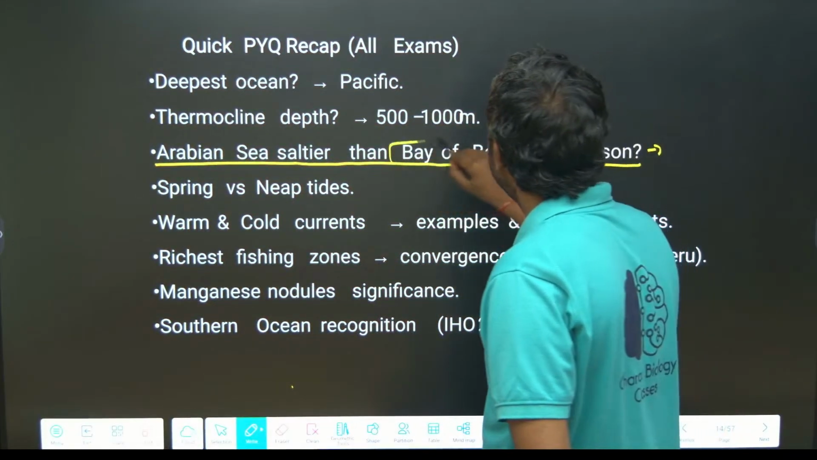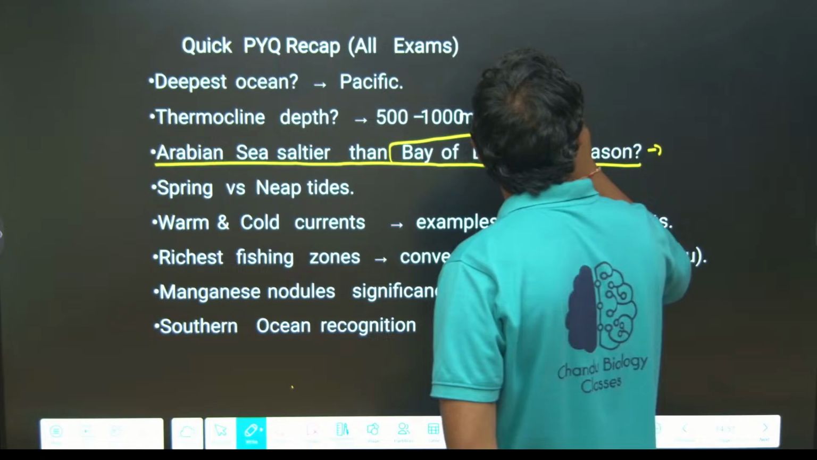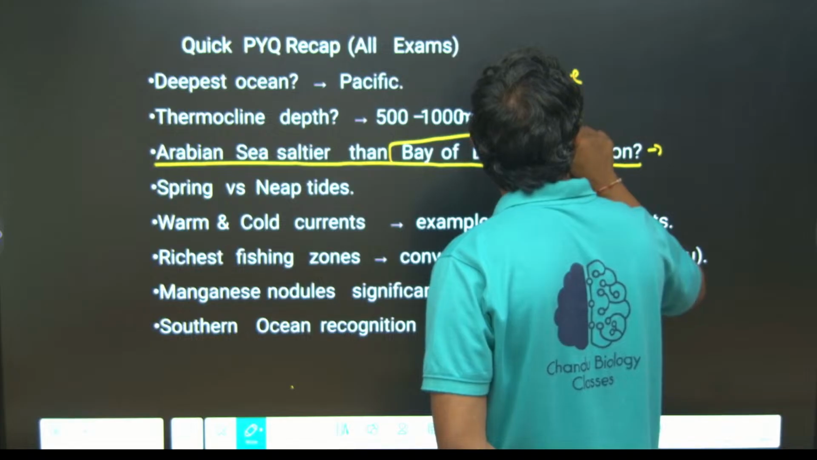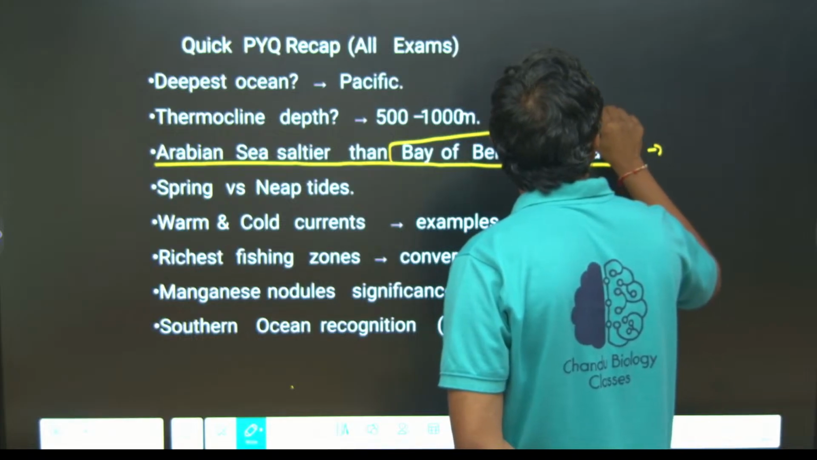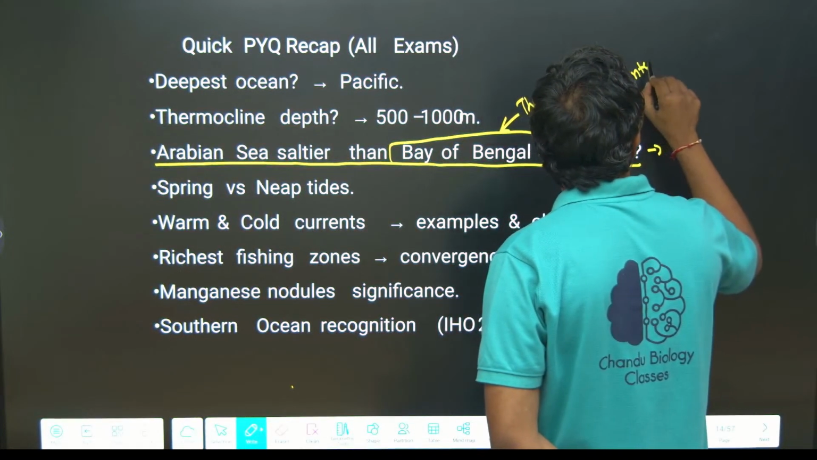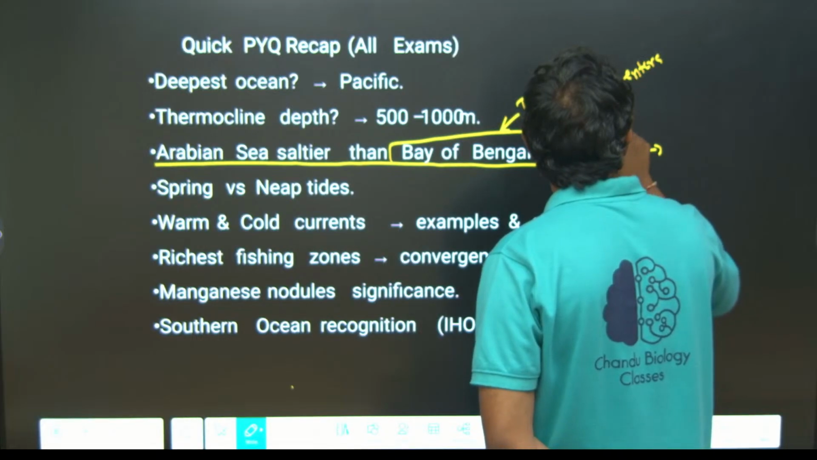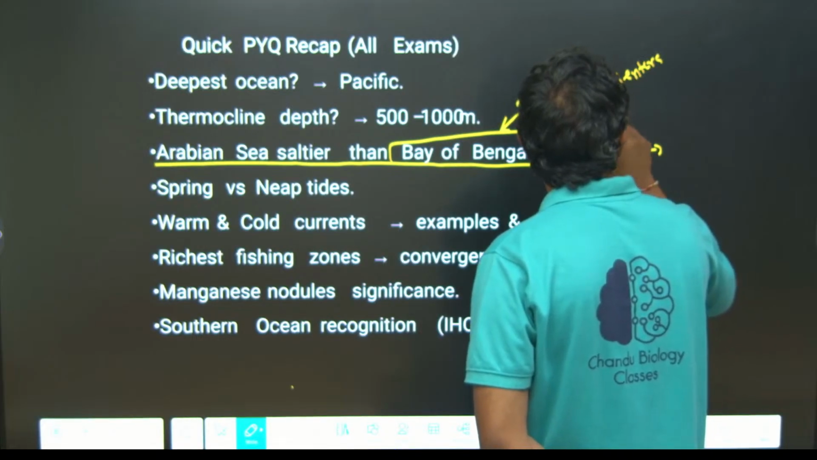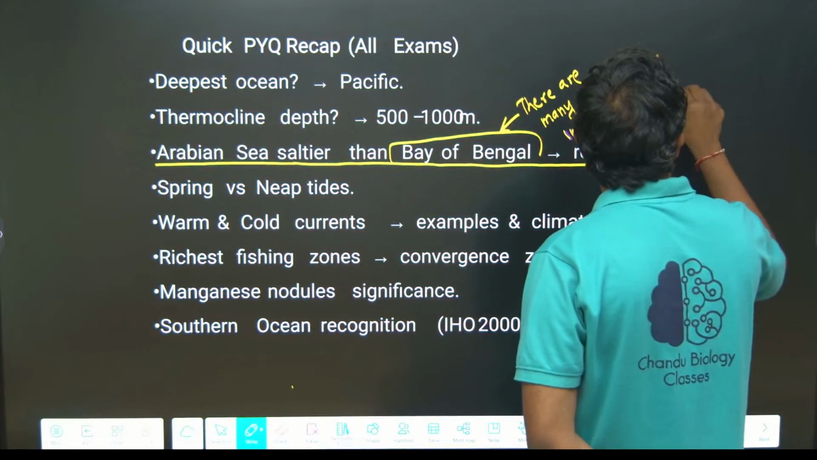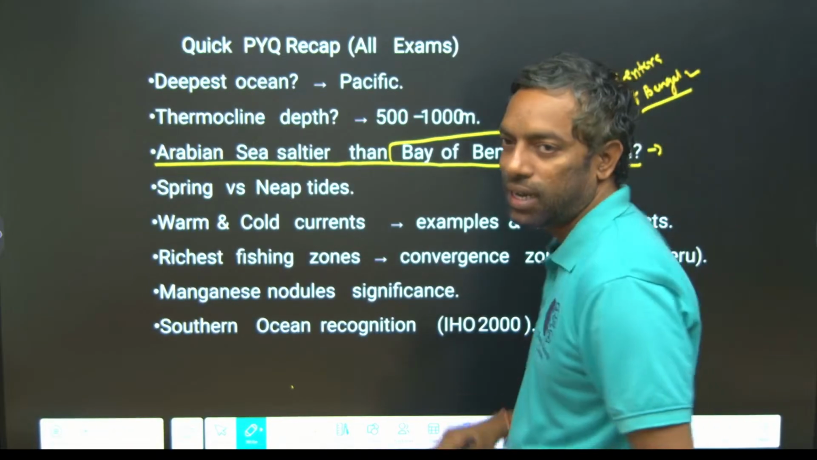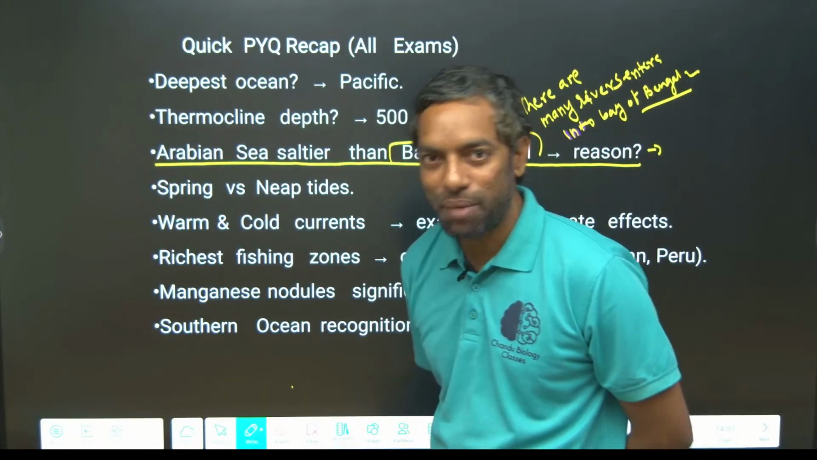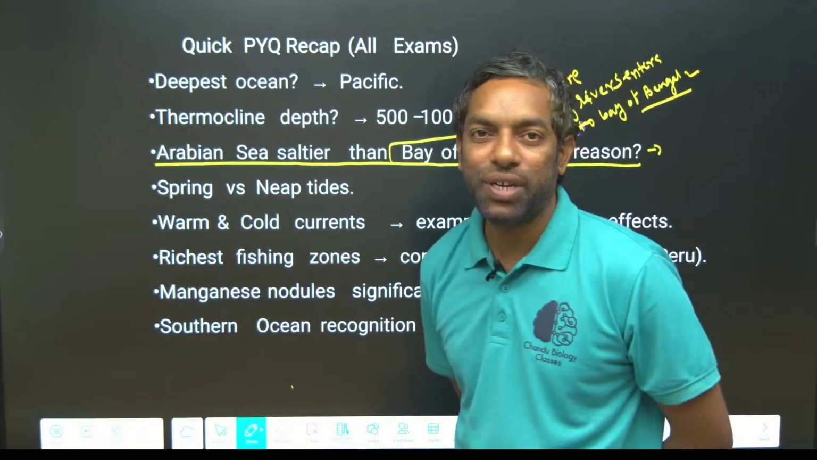Many rivers enter the Bay of Bengal. So it is less salty than the Arabian Sea because many rivers flow into the Bay of Bengal, which leads to dilution of salt.